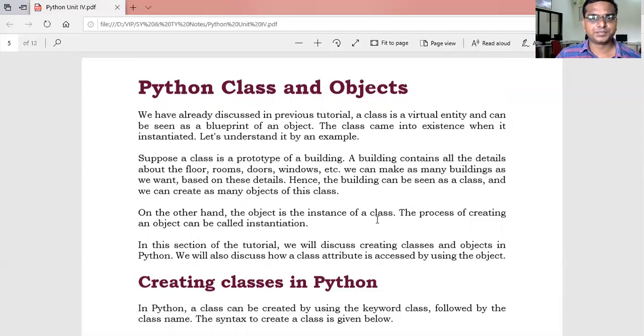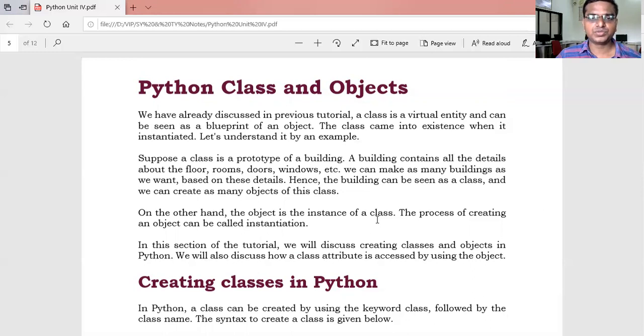We have already discussed in a previous tutorial that a class is a virtual entity, seen as a blueprint of an object. The class comes into existence when it is instantiated. Let's understand it by an example. Suppose a class is a prototype of a building. A building contains all the details about the floor, room, door, window, etc. We can make as many buildings as we want based on the details. Hence, the building can be seen as a class and we can create many objects of this class.